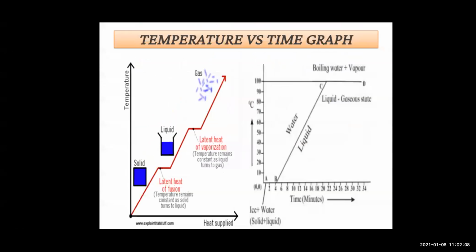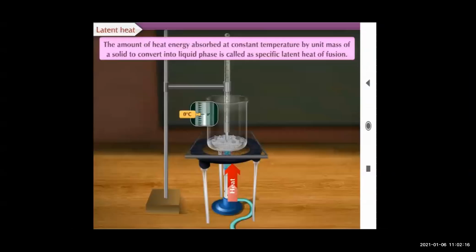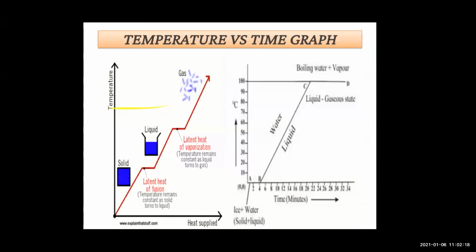Right. So once all the ice is transformed into water, the temperature of the water starts rising. It increases up to 100 degrees Celsius. So line BC in the graph represents the rise in temperature of water from 0 to 100 degrees Celsius.